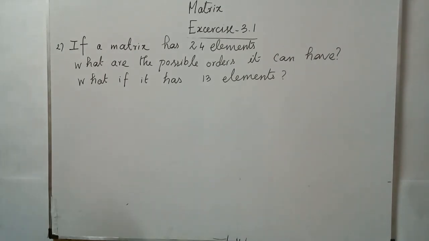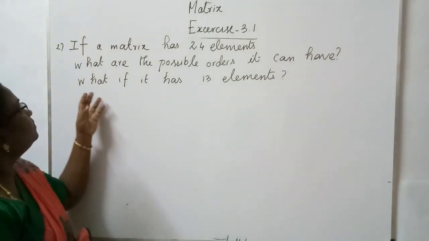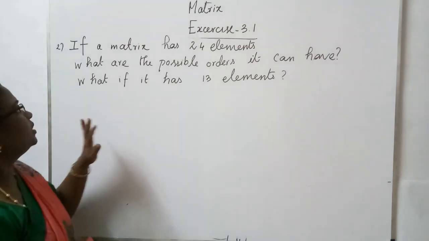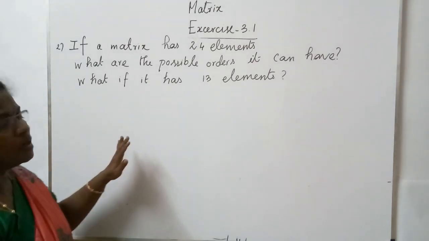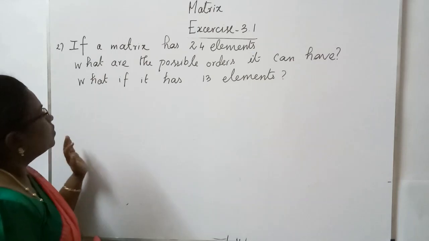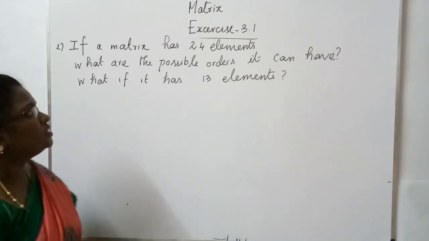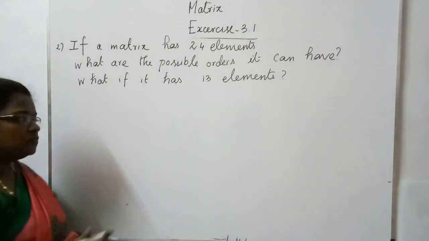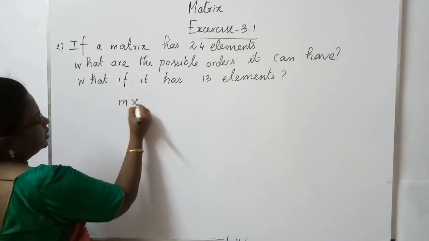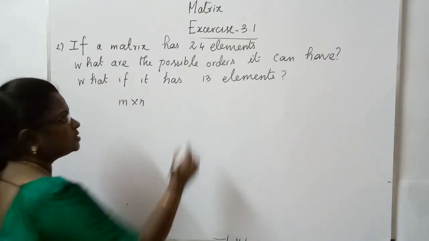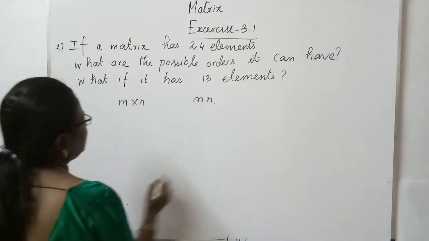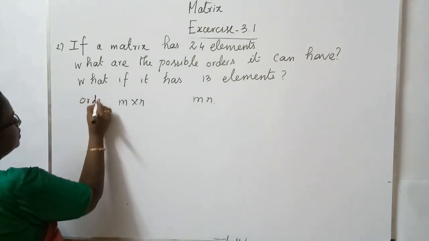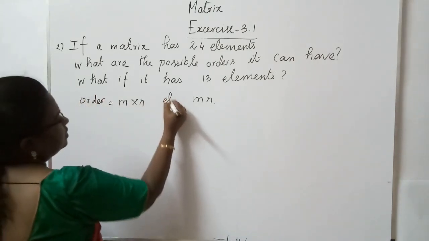This is the second question in exercise 3.1. If a matrix has 24 elements, what are the possible orders it can have, and what if it has 13 elements? If the order has been given to you as m cross n, the number of elements in the matrix is mn. If this is the order, this is the number of elements.